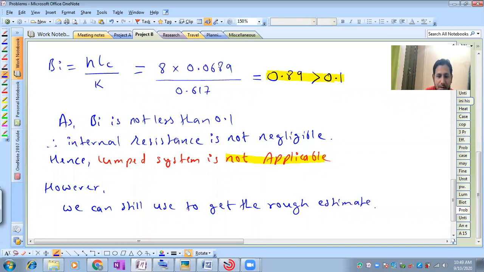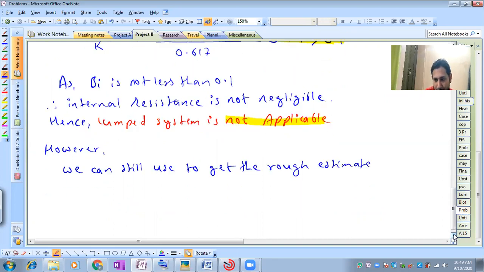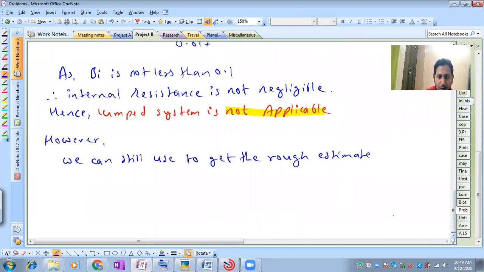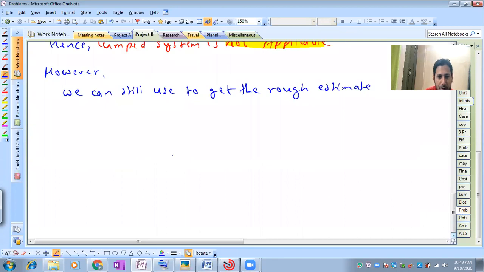Are you getting me? Still we are using it, but if you use the lump theory, you will not get the exact solution. You will get an approximate solution for the problem. So you can still use it only to solve the problem. I am doing this, but in actual practice, we cannot use it.